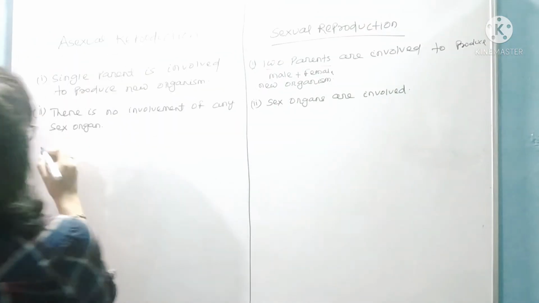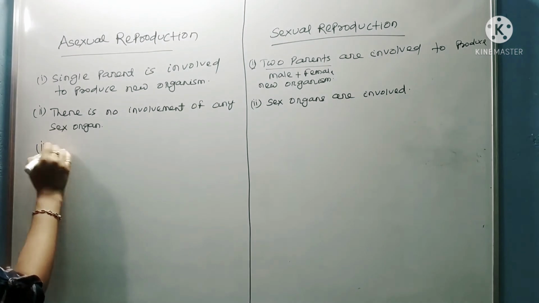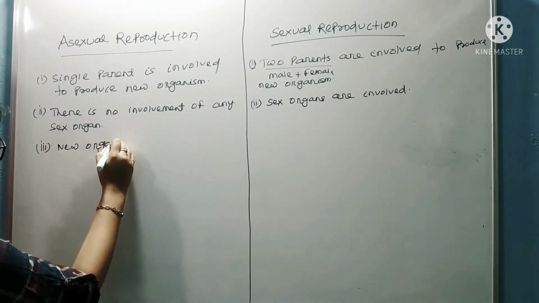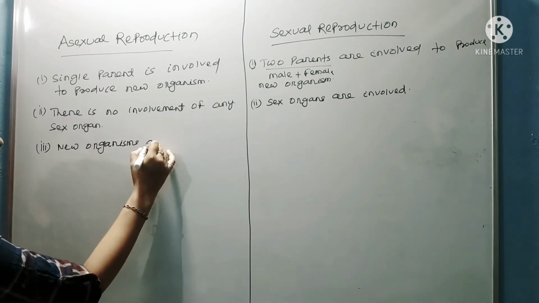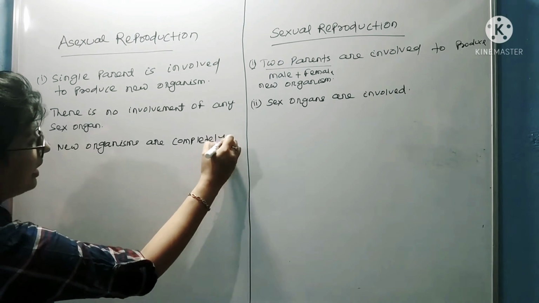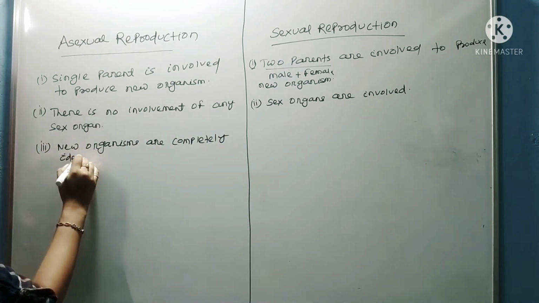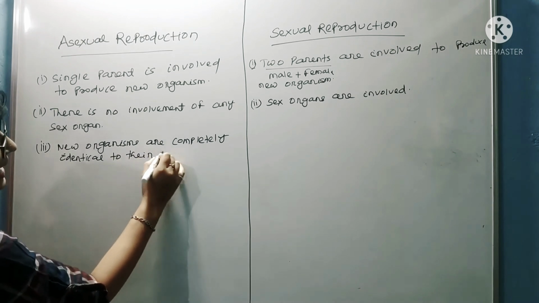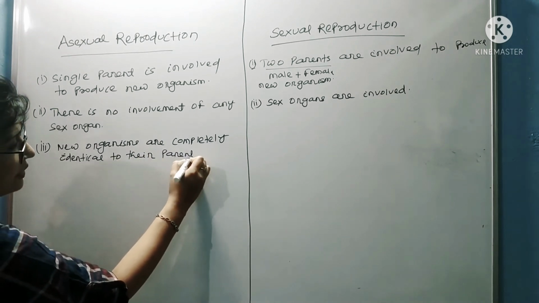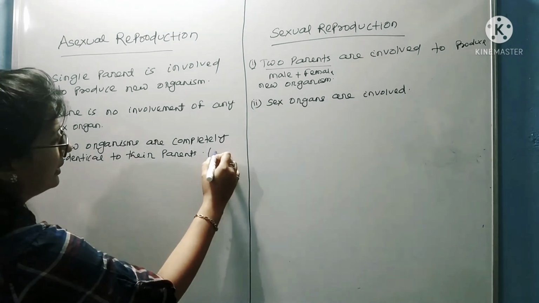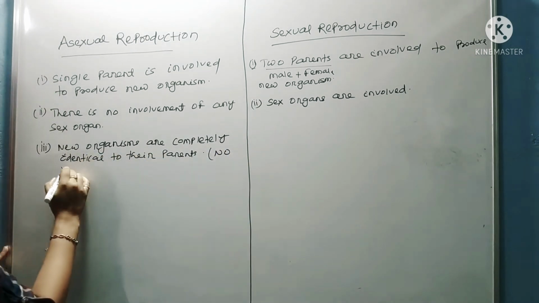So the third point is new organisms are completely identical to their parents. So here you can see there is no variation. So in bracket you can write no variation.